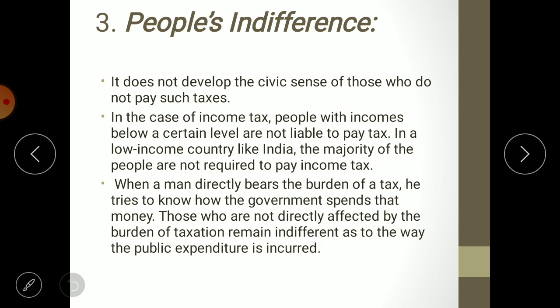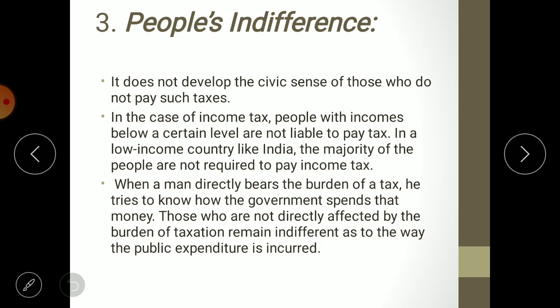and as a result most of the people are not paying tax. When a man directly bears the burden of tax, he tries to know how the government spends that money. Those who are not directly affected by the burden of taxation remain indifferent as to the way the public expenditure is incurred. See, in India, you know that most of the public revenue is used in corruption only, and even the population knows how and in what way corruption happens.